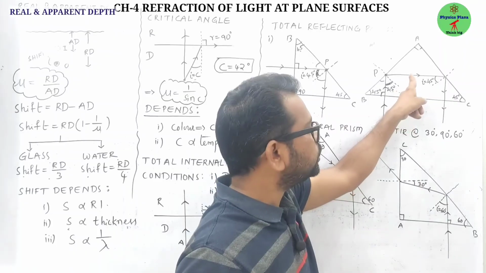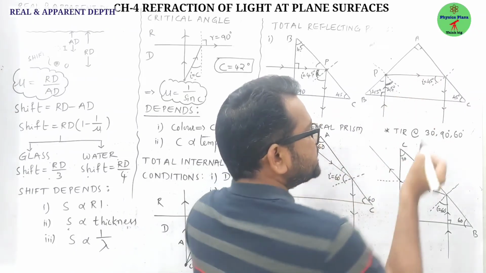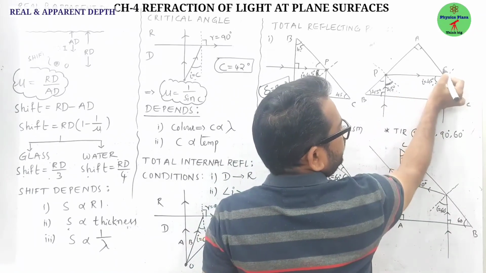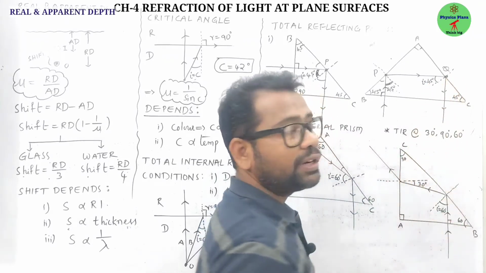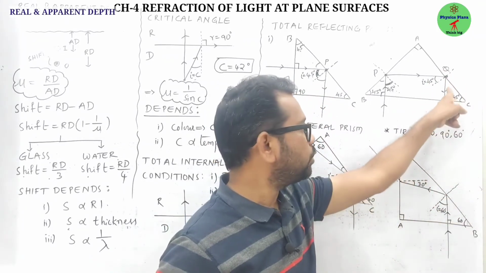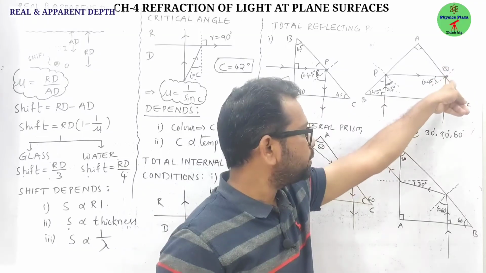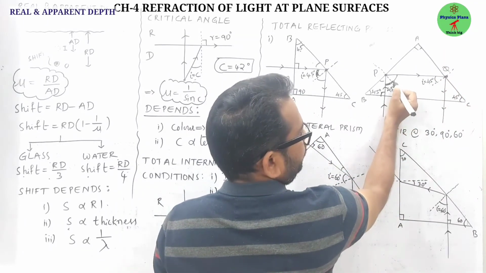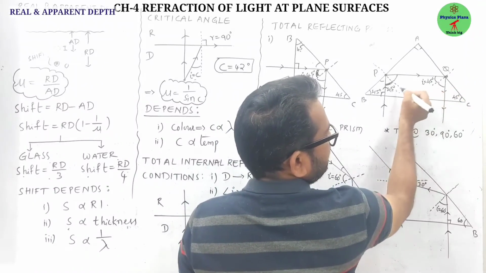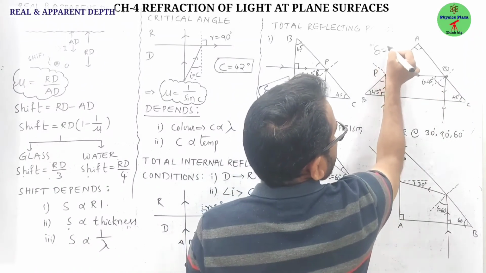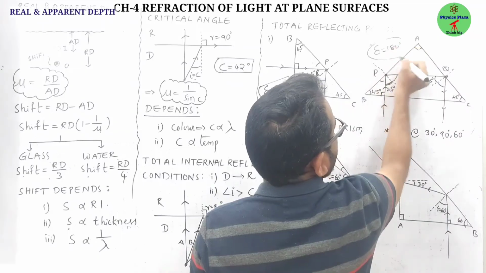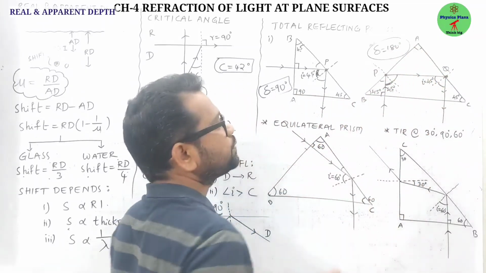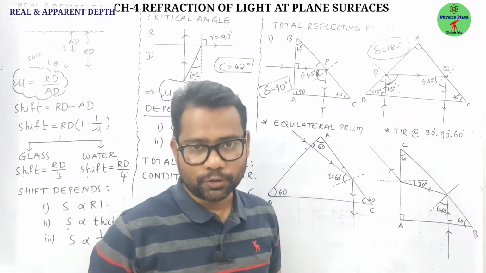By default, it will go parallel to the base of the prism, and the same thing happens at Q also. At Q also, total internal reflection will take place. Finally, the light ray will emerge normal to BC, undeviated. Here 90 plus 90, so the total deviation is 180 degrees. This case of the prism is used in binoculars, and we can use it in cameras also.